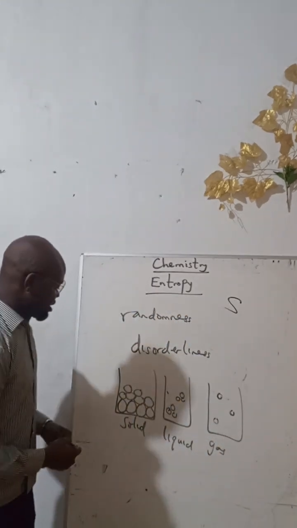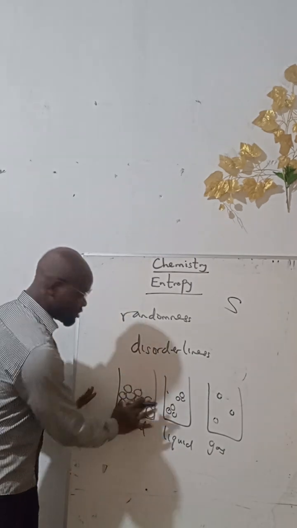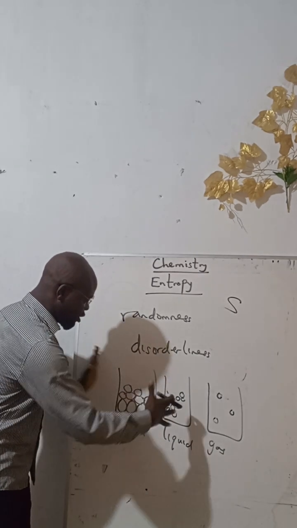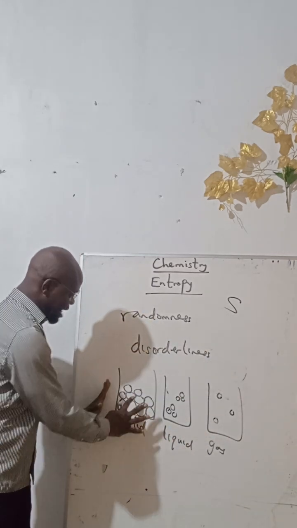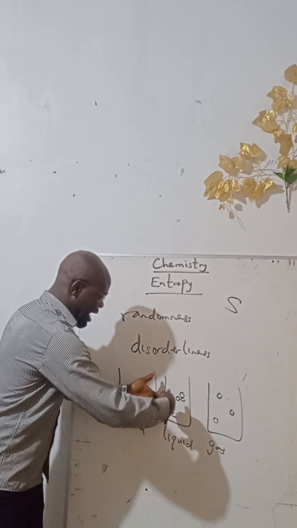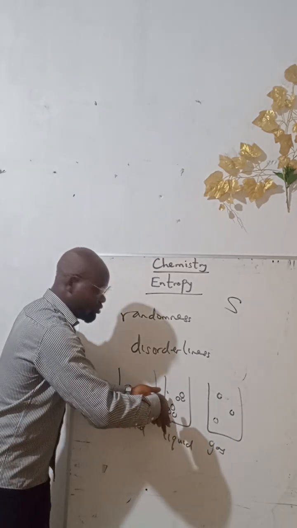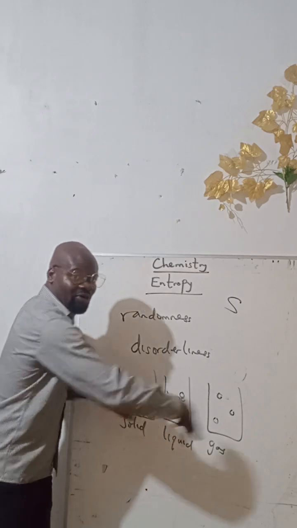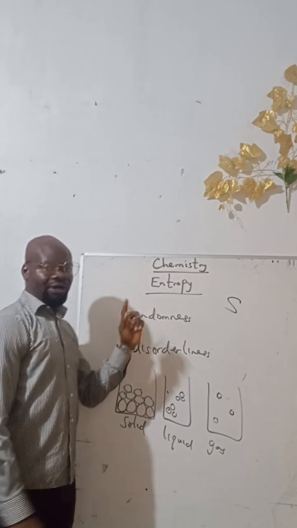Which means that in solids there is no randomness, no disorder. They are well arranged. The molecules are closely packed and not scattered. Followed by liquids, where the molecules are a little bit scattered, so there is some disorder. While gases are mostly random.